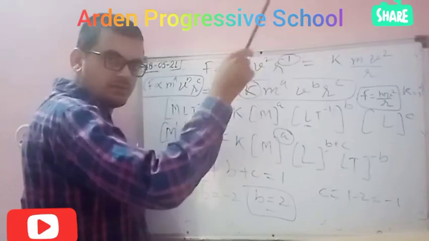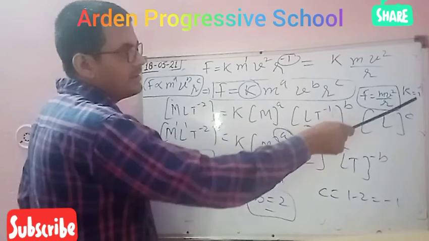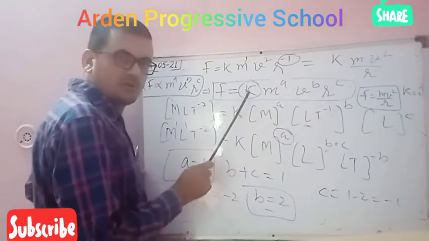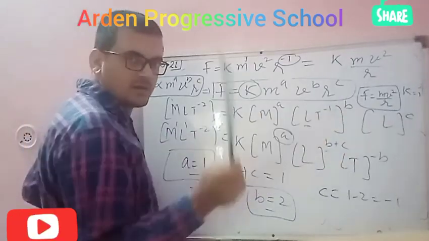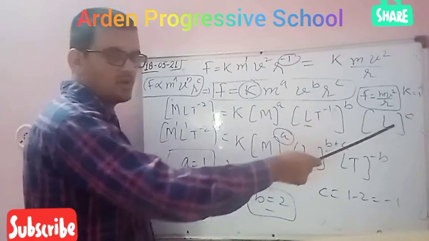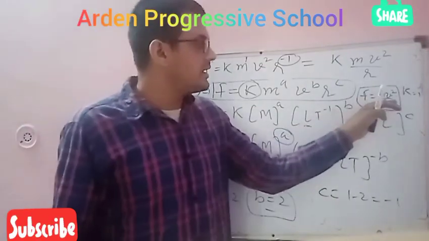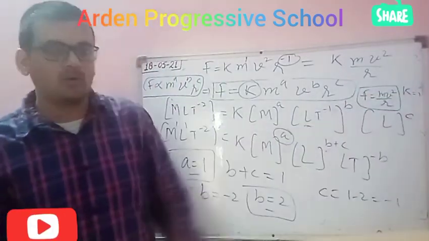Power minus 1 means we will write it in the denominator like this, and because we added the constant by our own choice, we can remove the constant by simply putting k equal to 1. So F equal to m v square over r, meaning the centripetal force is equal to m v square over r.